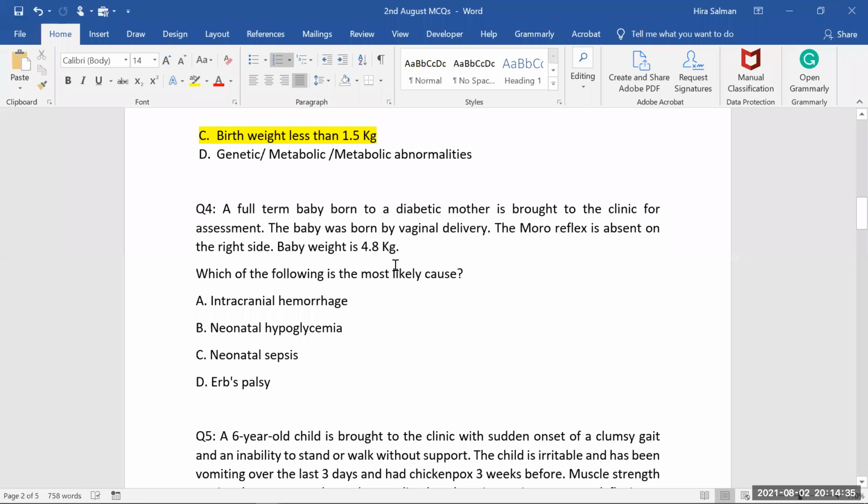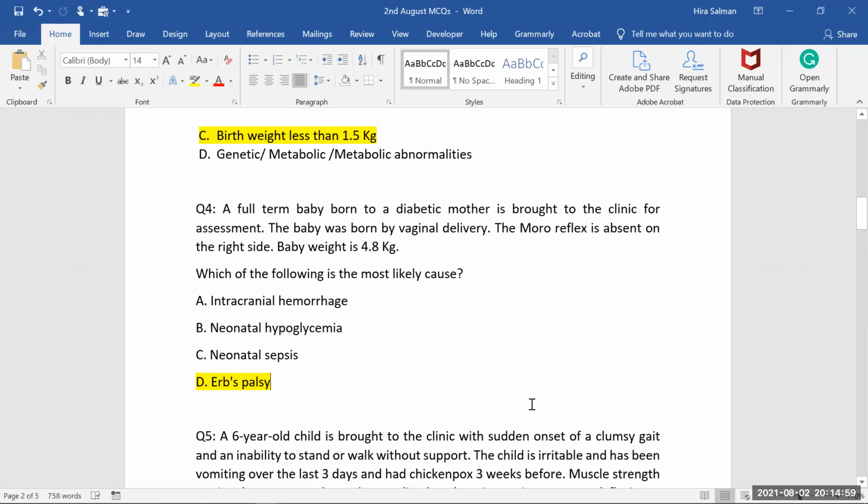So we will always think about shoulder dystocia. We always think about palsy here. Why? Because that's the most common palsy occurring during birth, a birth injury, especially in those who have undergone shoulder dystocia, or those who are infants of diabetic mothers. So of course, which of the following is the most likely cause? We are not saying it's Erb's palsy; we have to go for checking of C5 and C6.